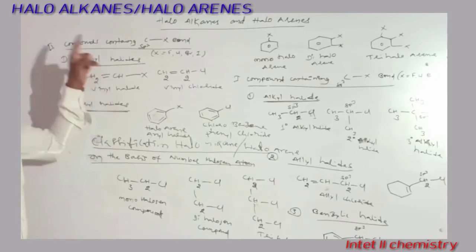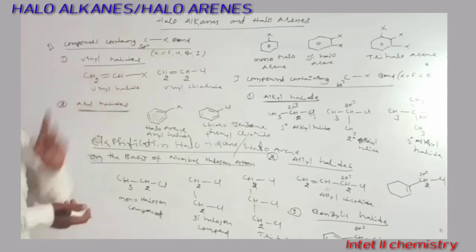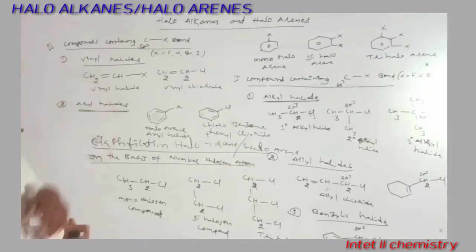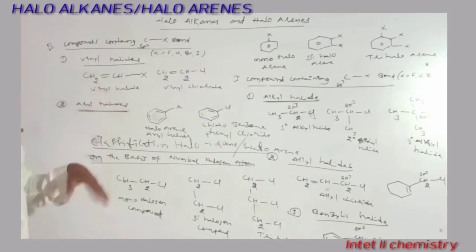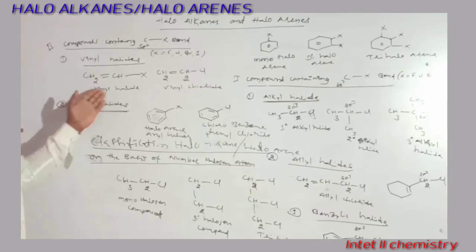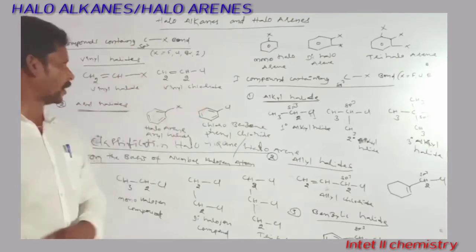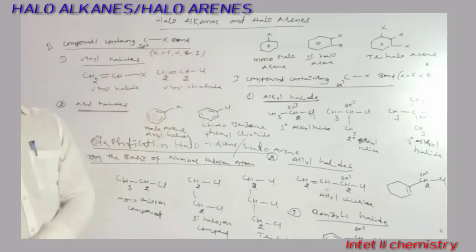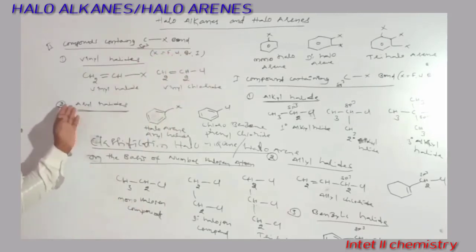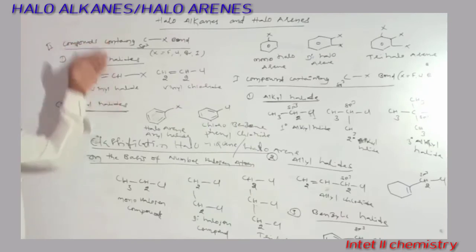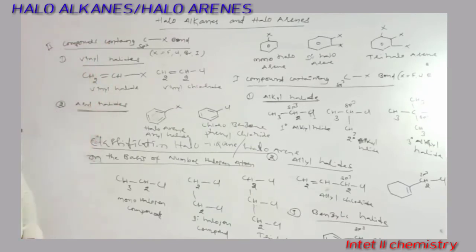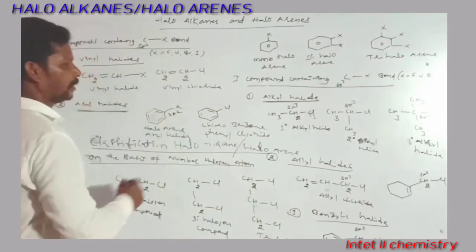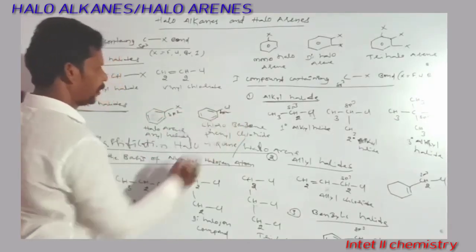So vinyl halides: these are the compounds in which the halogen atom is directly attached to the sp2 carbon of a carbon-carbon double bond. So those are called vinyl halides. Commonly it is vinyl chloride, if it is bromide, vinyl bromide, and if iodide, vinyl iodide. The second one belongs to aryl halides. The halogen atom is directly attached to which carbon? Here it is sp2 only.